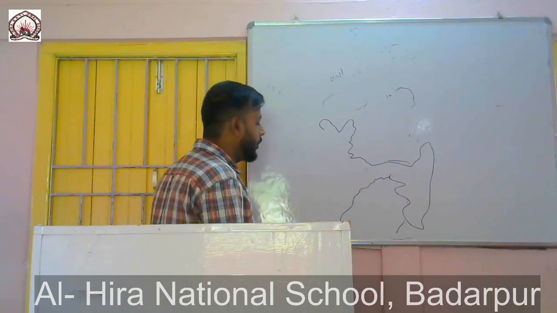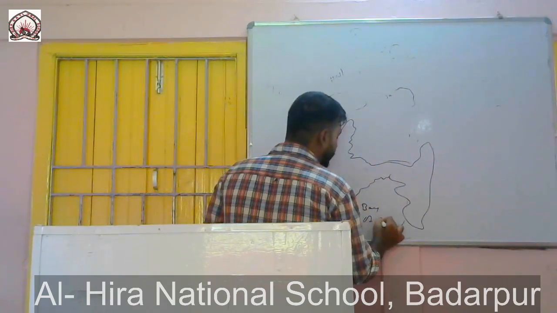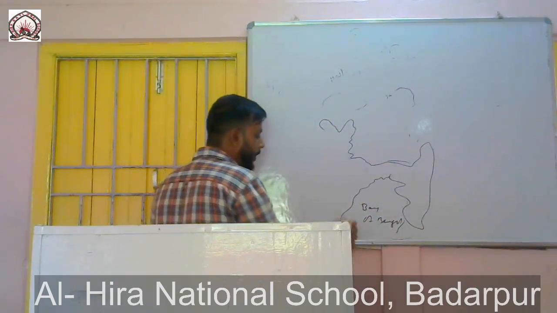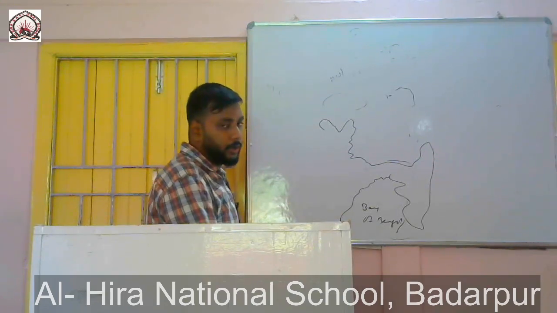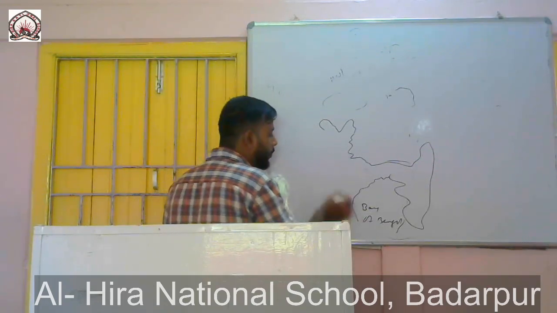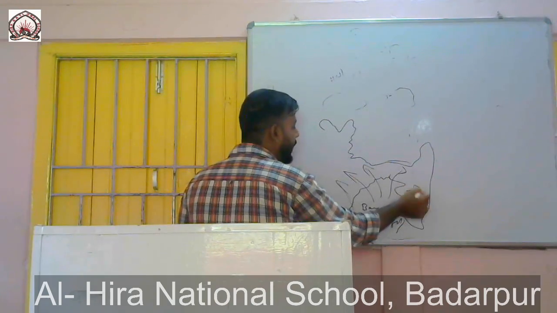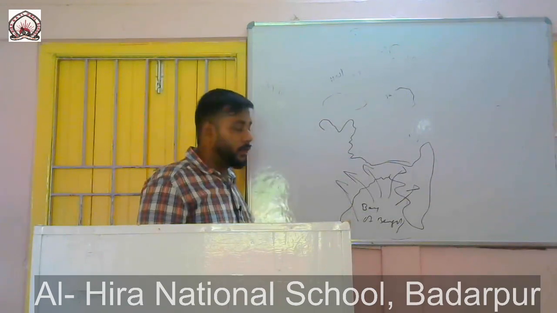Suppose this one here is the Bay of Bengal. What will happen when water vapor rises from the Bay of Bengal due to evaporation? It will start to move towards the land, carrying a lot of water vapor.